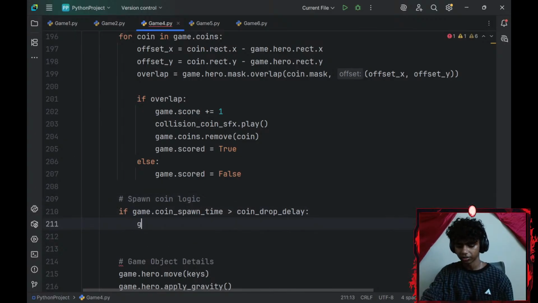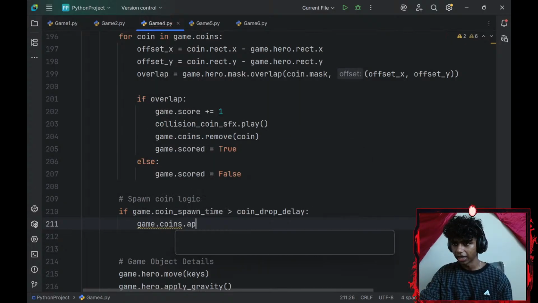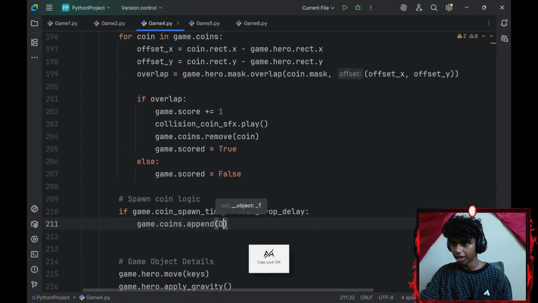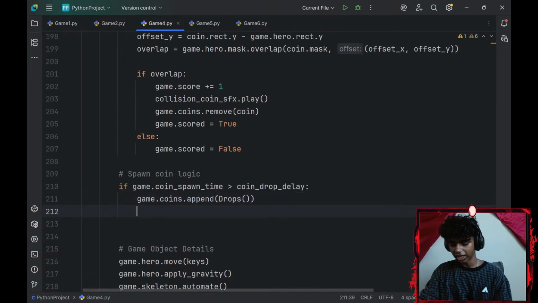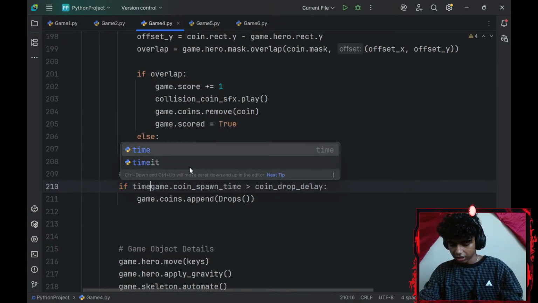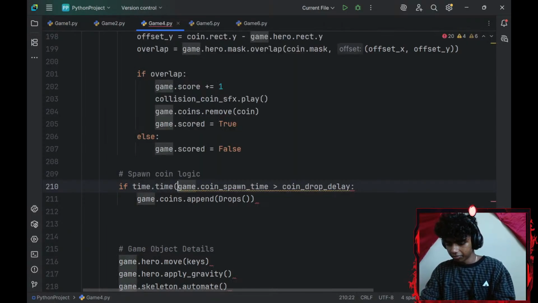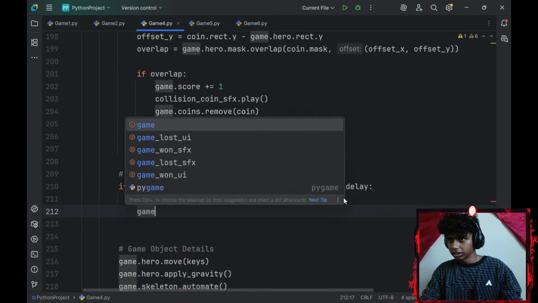So I'll go with game.coins.append. I want to append my drops class. Okay, that looks correct. And then I will reassign my game coin spawn time, time.time minus this.